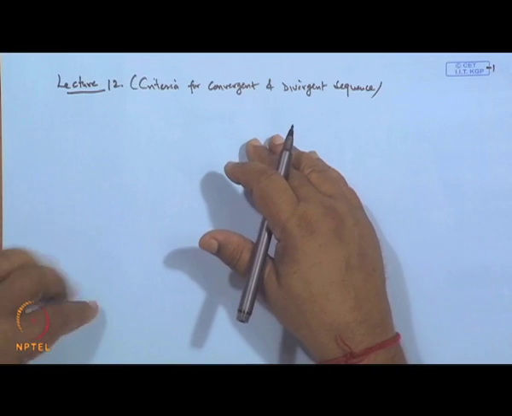For this we have certain results which directly tell, without computing the limit, whether the sequence is convergent or not. One very important result is given by Cauchy, known as the Cauchy convergence criterion for a sequence of real or complex numbers. The first thing is that if a sequence is convergent, then all of its subsequences will also converge to the limit.